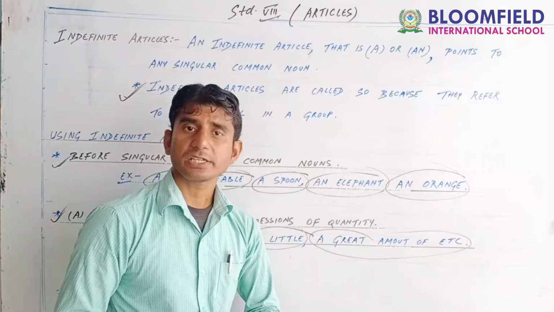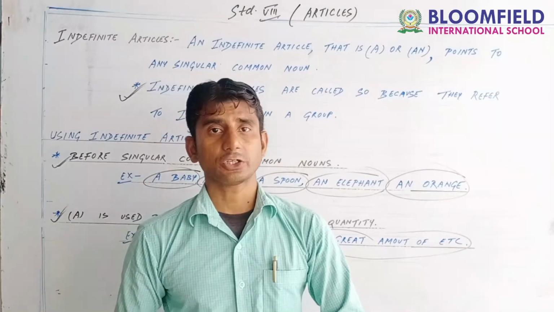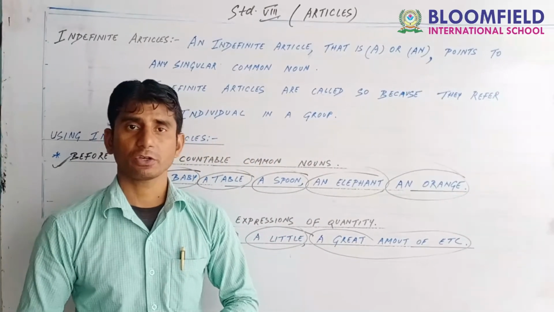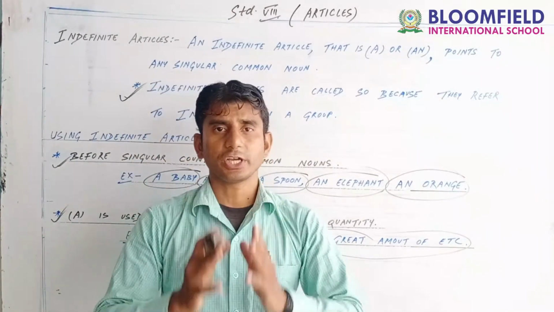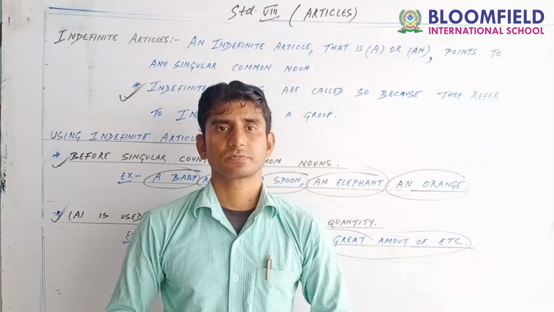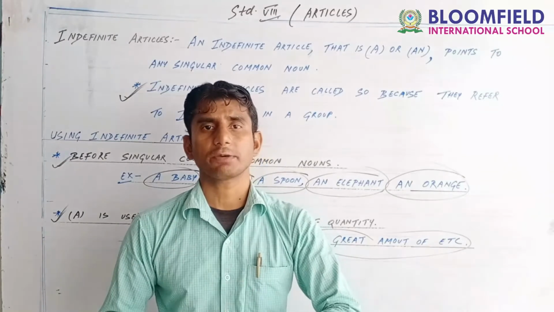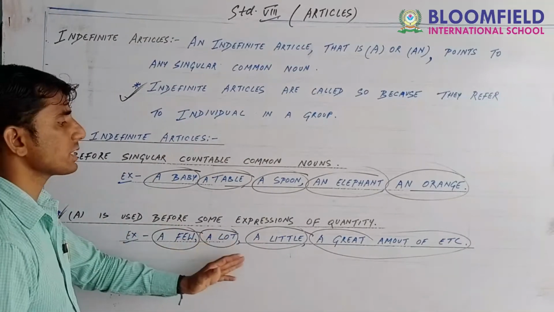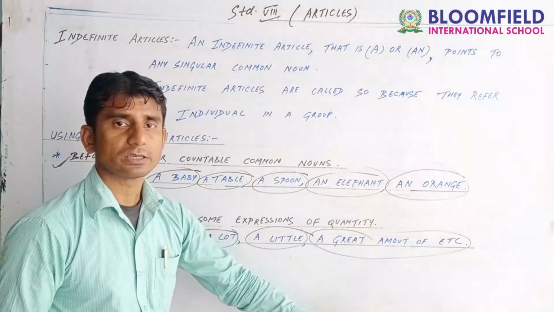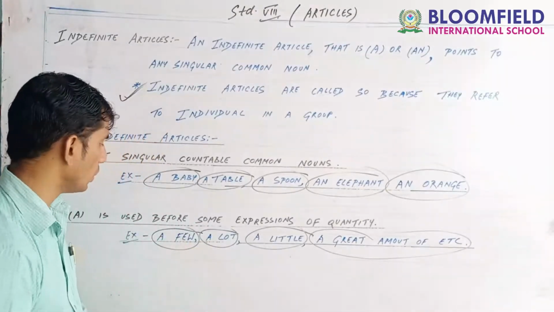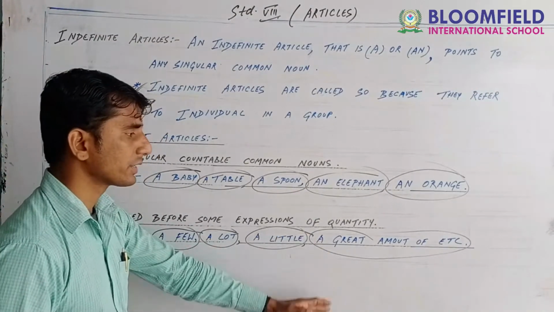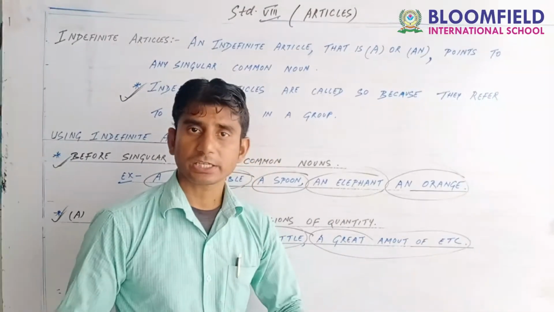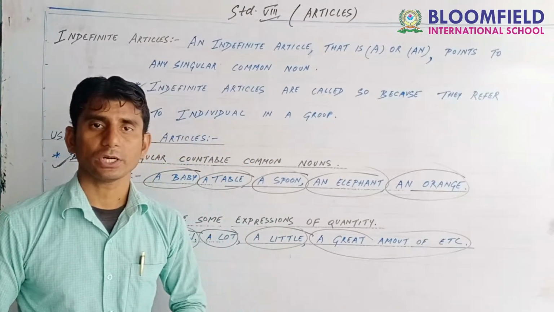This is why I requested you to concentrate and spend some time whenever you watch a grammar video. Next, a is used before some expressions of quantity: a few, a little, a lot, a great amount of. Is it clear? Let's go further.